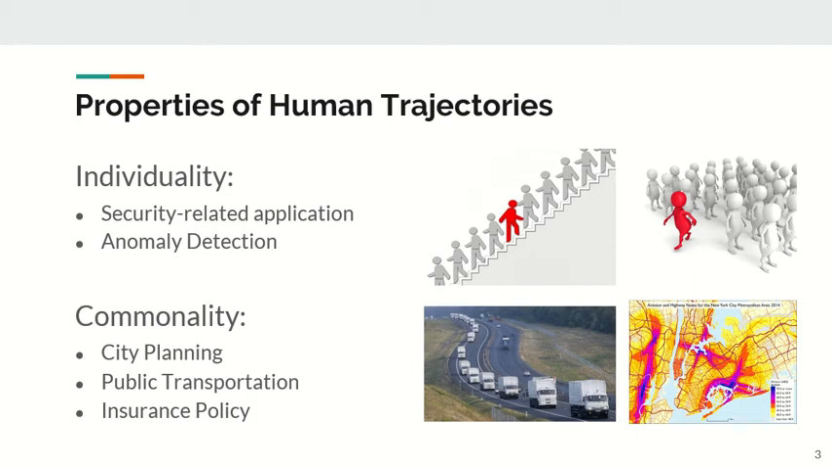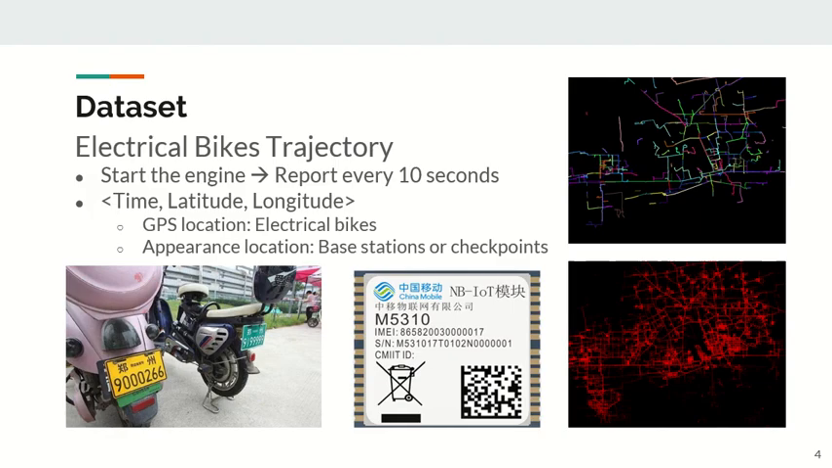The human mobility trajectory in the spacetime domain is very sparse. It's unlikely that two different users are at the same location in the same time step. Thus, the individuality of human trajectory suggests an important security-related application. On the other hand, data mining applications try to identify commonality among the trajectories. These common patterns and features could be useful for city planning.